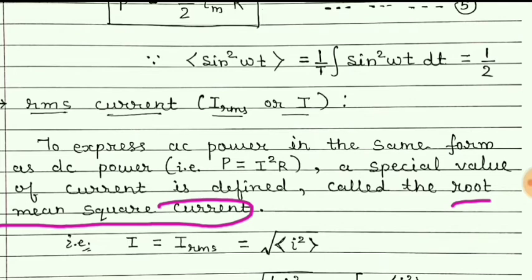Here in AC, the current is taken as the root mean square of I, so according to the definition, I, which is I RMS, is the root mean square of I.